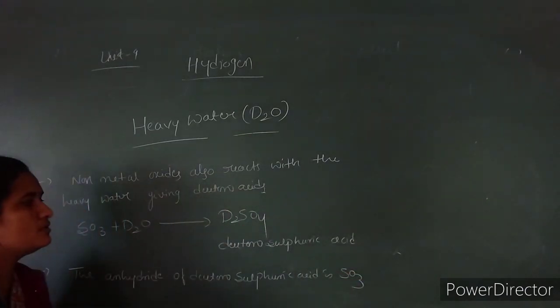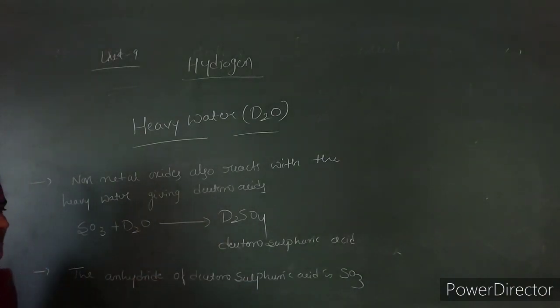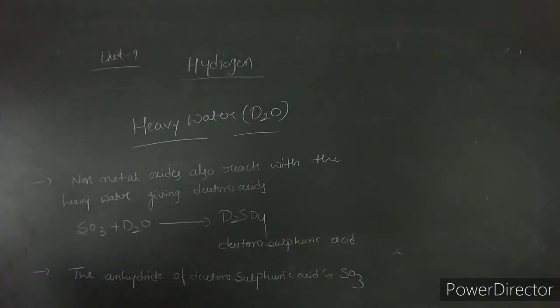The anhydride of deuterosulfuric acid means we have to remove D2O from it, and again we get sulfur trioxide.